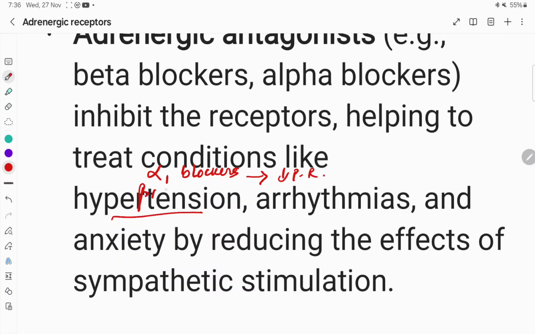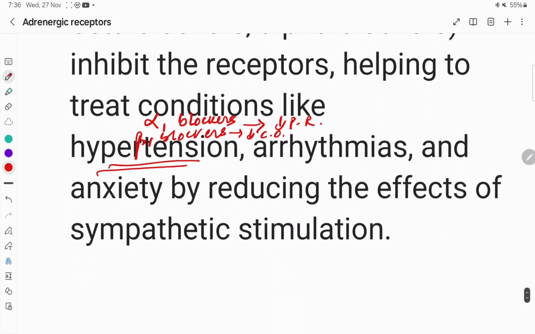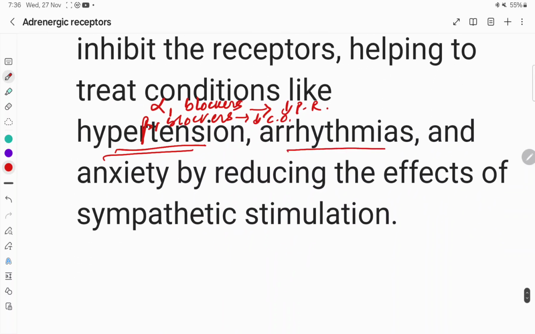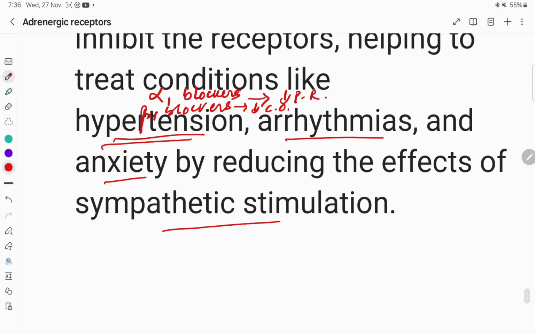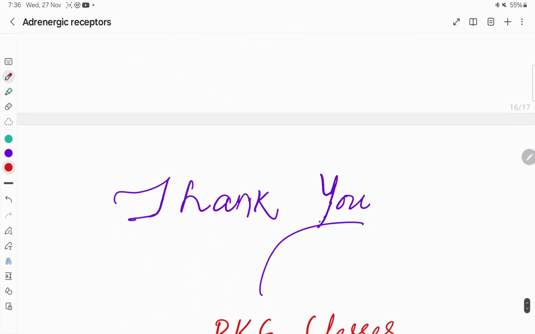And beta 1 blockers decrease the heart rate, decrease the stroke volume, and hence decrease the cardiac output. So these two type of drugs can be used in hypertension, and beta blockers can also be used in arrhythmias, anxiety, by reducing the effect of sympathetic stimulation. So this is all about the adrenergic receptors.